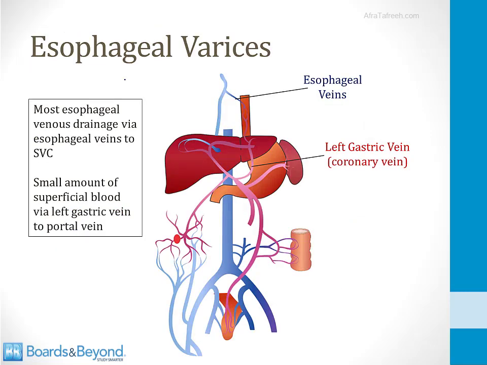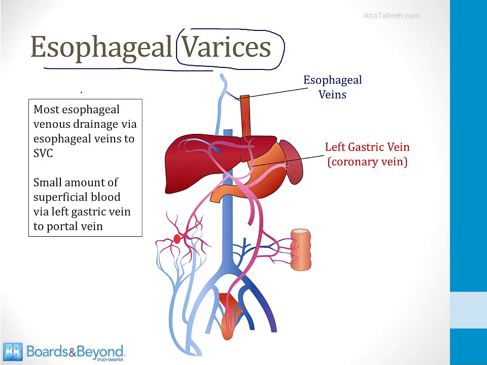I'll talk about the different collaterals one at a time now, and I'll begin in the esophagus. So a varix is a dilated tortuous blood vessel. Varices, therefore, are multiple dilated tortuous blood vessels, and esophageal varices can develop as a result of swelling of collaterals in the esophagus and portal hypertension.